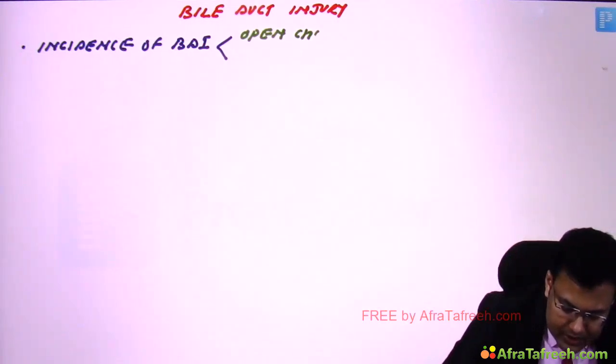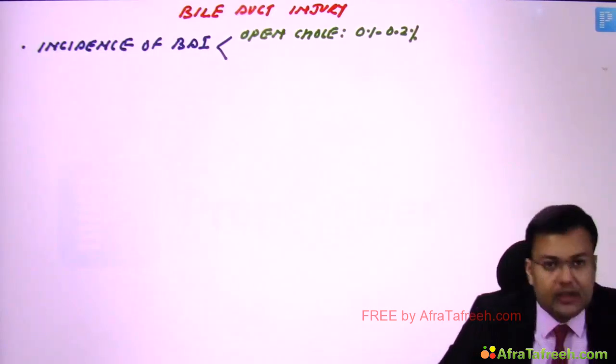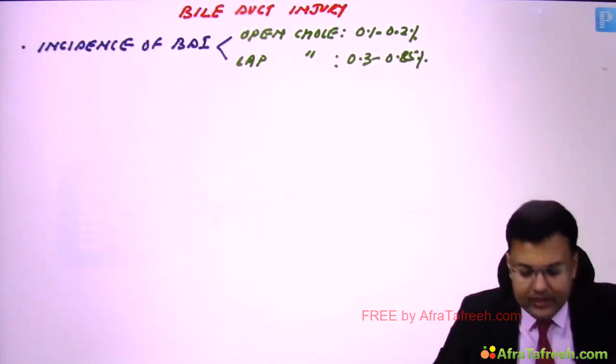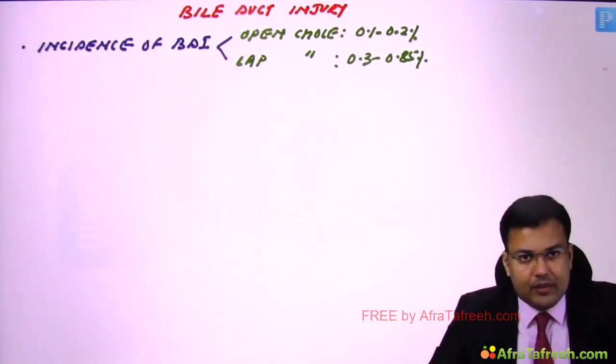In open cholecystectomy, what's the incidence? It's 0.1 to 0.2%. And in lap cholecystectomy, the incidence is 0.3 to 0.85%. So obviously it is more in lap cholecystectomy.